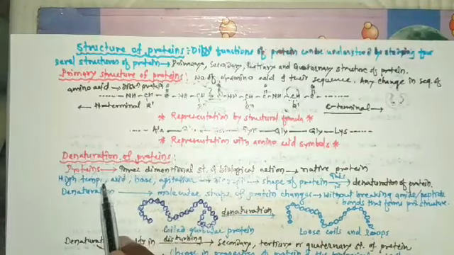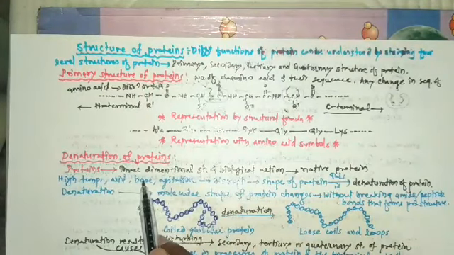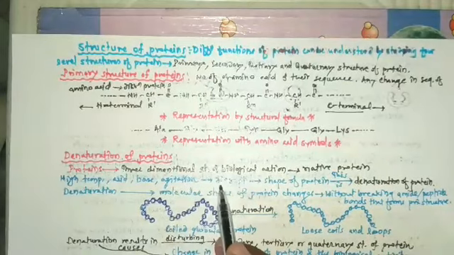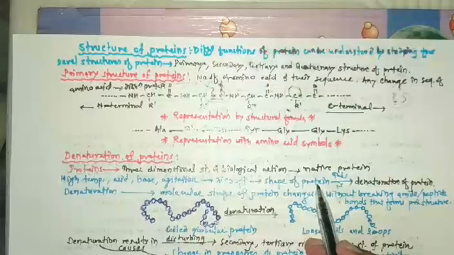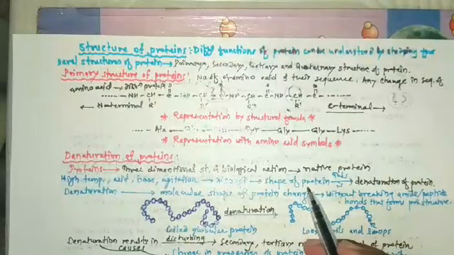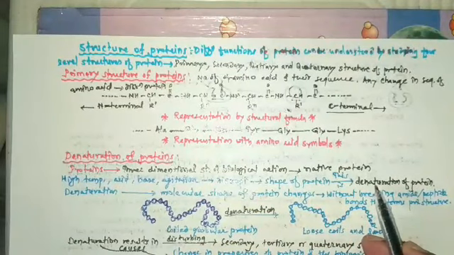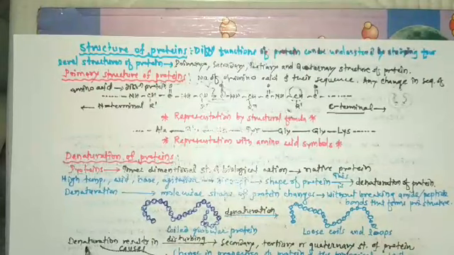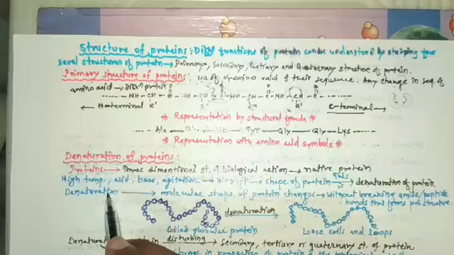High temperature, then acid, then base and even agitation disrupt the shape of protein, and when the shape of protein is disturbed, this is known as denaturation of protein. So we studied denaturation of protein.